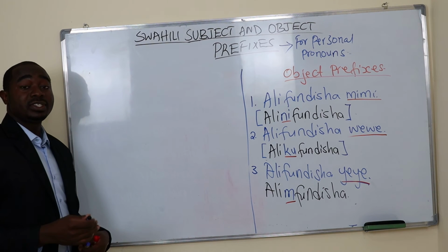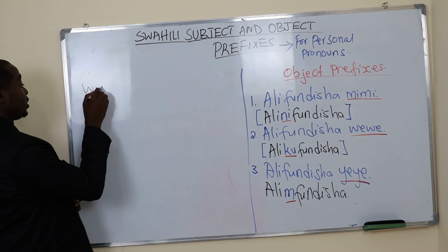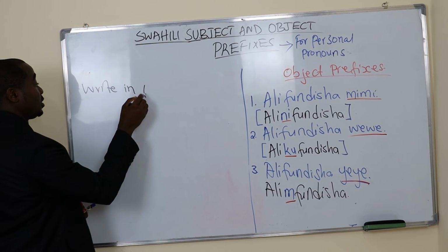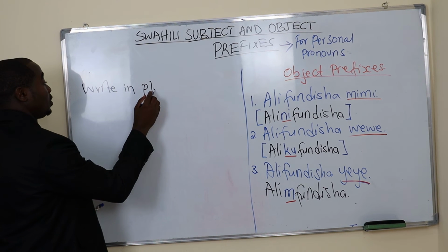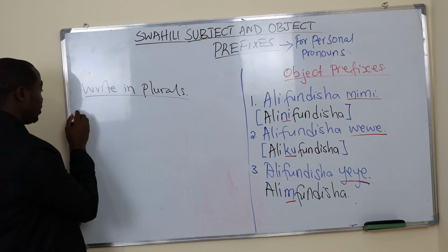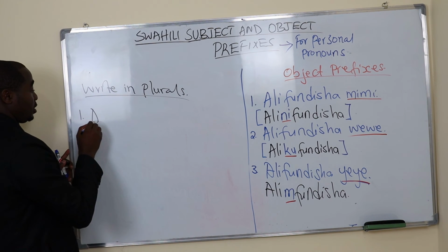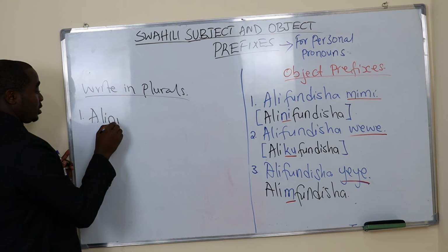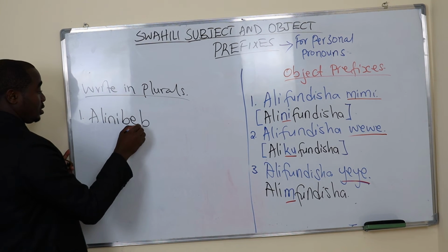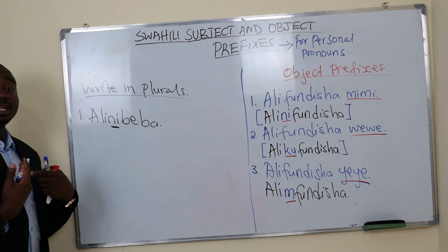Write the plural of this sentence in plural. One, alinibeba. Alinibeba means he carried me.